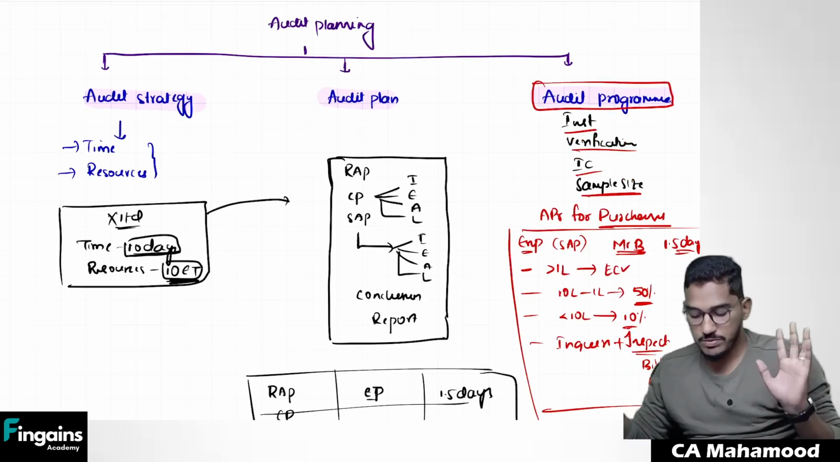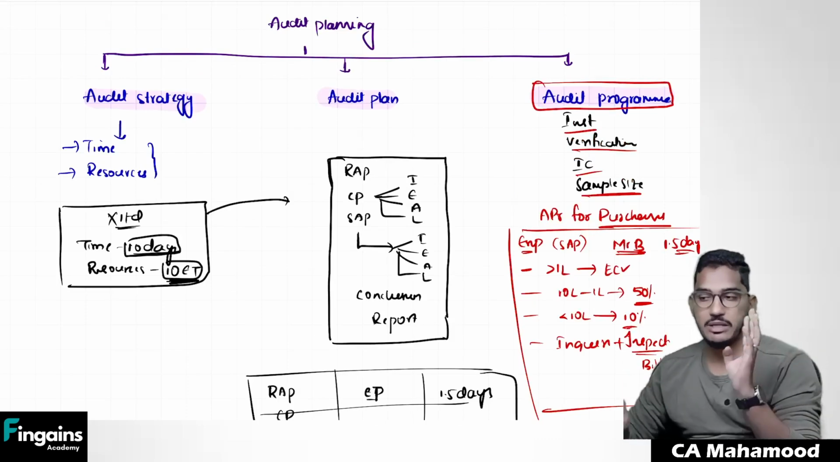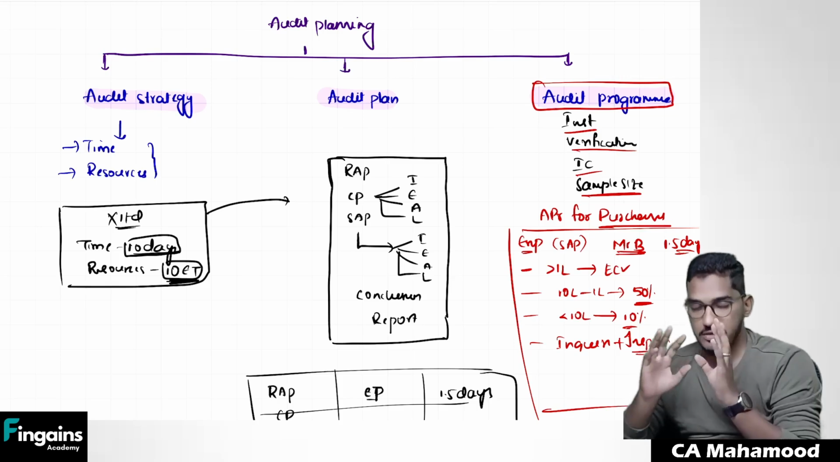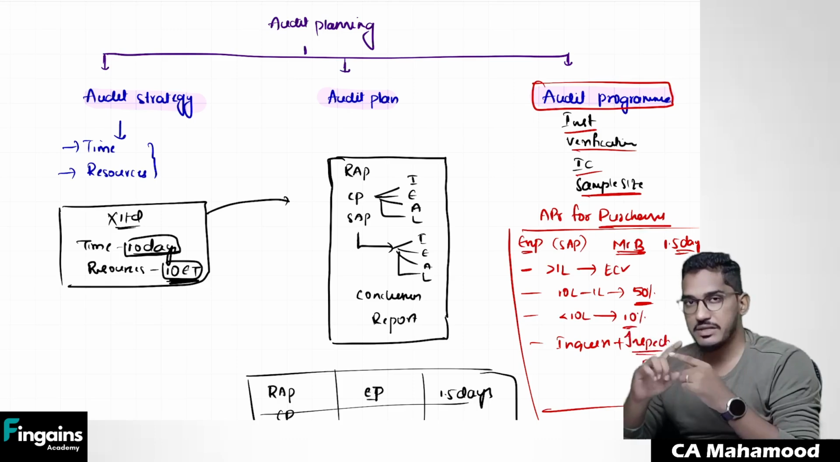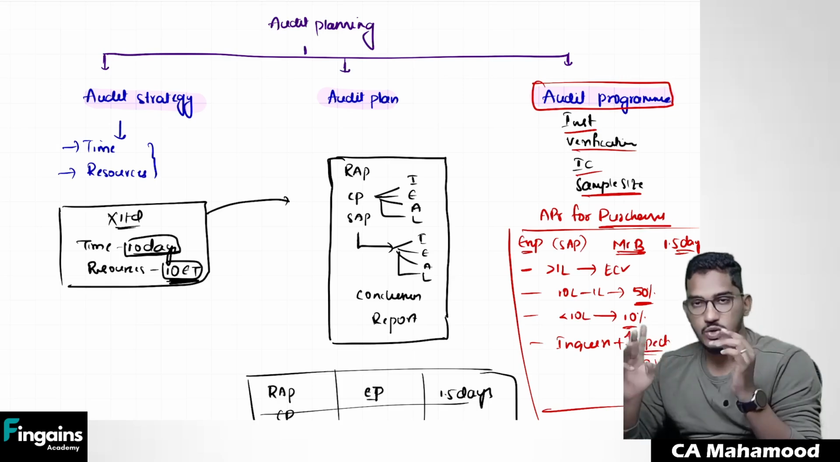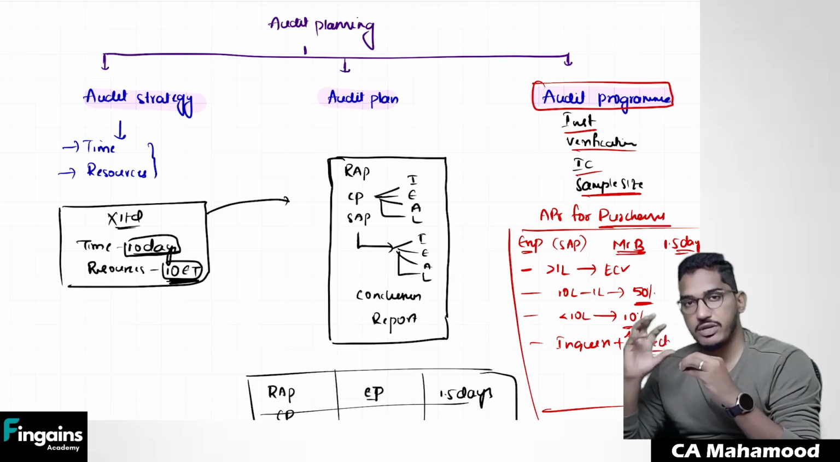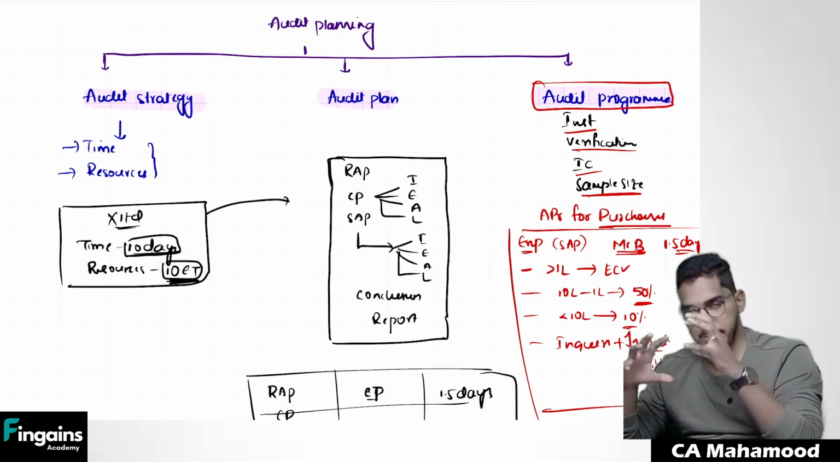Clear? So this is basically the 3 stages of audit planning. Number 1, audit strategy. In the audit strategy, what will happen? It sets the overall scope, timing and direction of the audit. Basically, we are going to decide on only 2 things, timing and resources. Number 2, on the basis of that audit strategy, we are going to develop an audit plan. What will be there in the audit plan? Allocation of time and resources among different people.